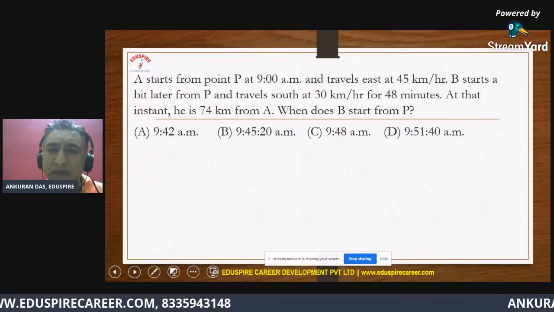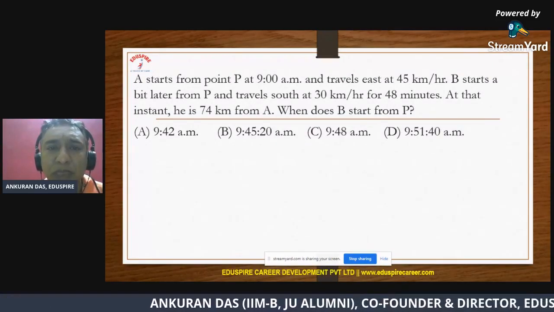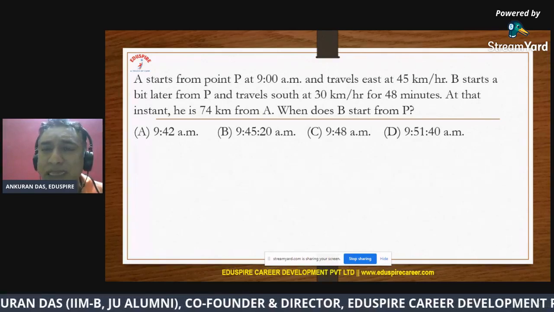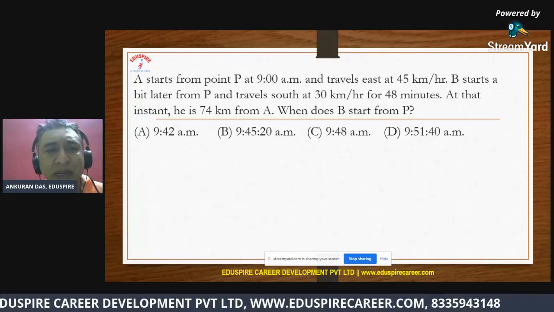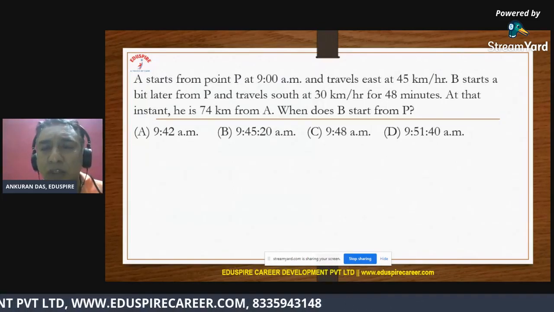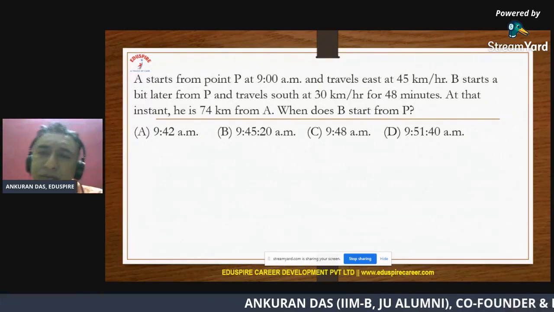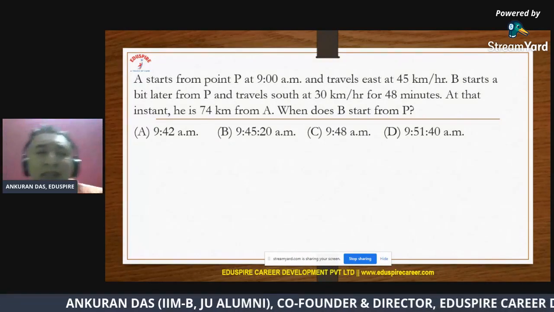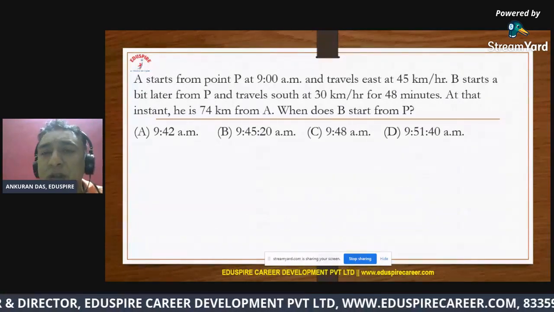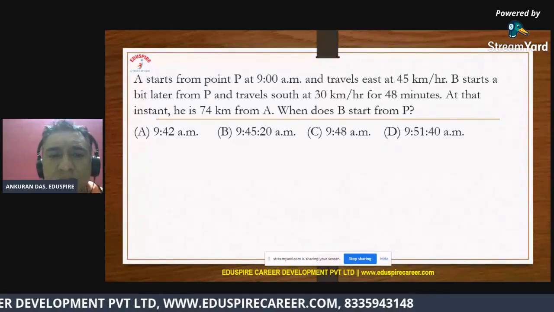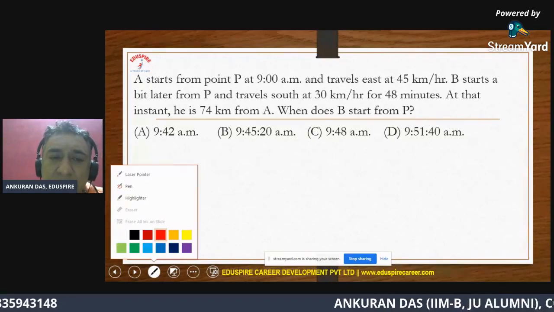So let's have a look at this question, guys. It says A starts from point P at 9 a.m. and travels east at 45 km per hour, while B starts a bit later from P and travels south at 30 km per hour for 48 minutes. They have said that at that instance he is 74 kilometers from A. So the question is, when does B start from P? And the options are in front of you. Have a quick look at this question and let me discuss the solution.